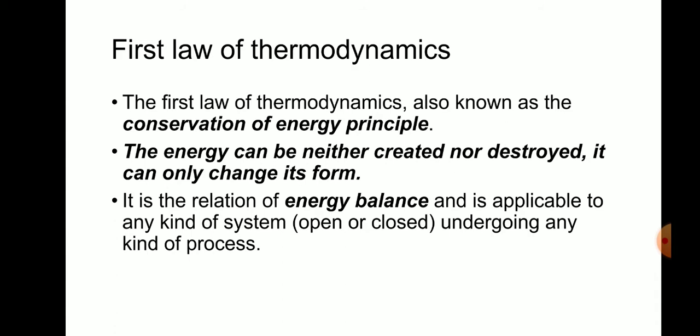For example, for the energy interaction between a system and its surroundings, the energy lost by the system must be exactly equal to the amount of energy gained by the surroundings. The first law can be proved mathematically, but no process in nature is known to have violated the first law of thermodynamics. It is the relation of energy balance and is applicable to any kind of system, open or closed, undergoing any kind of process.